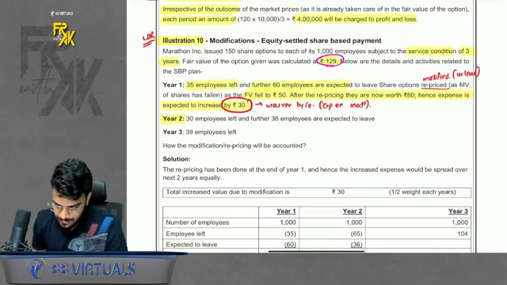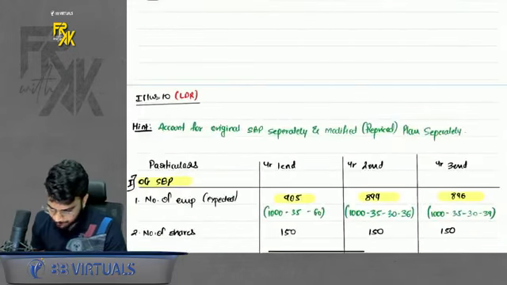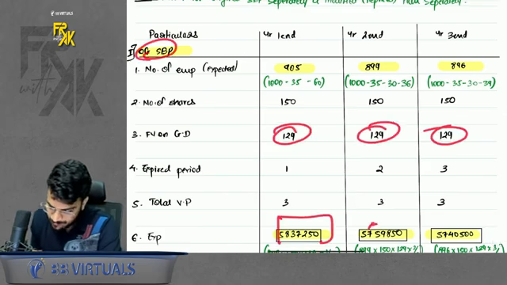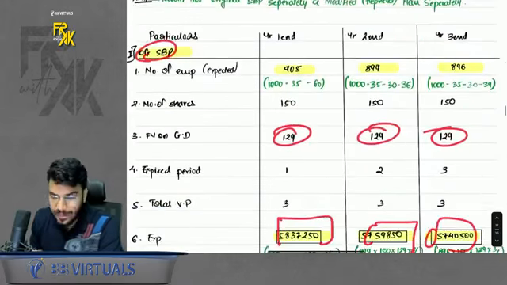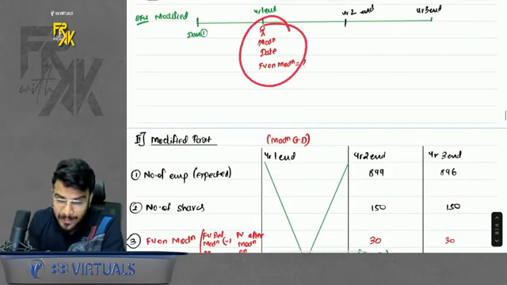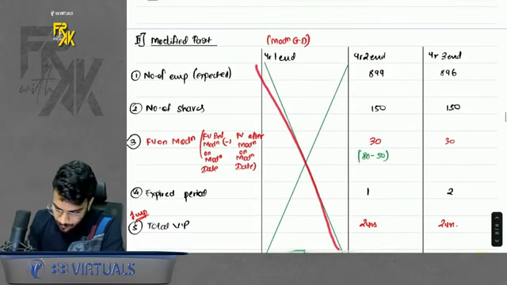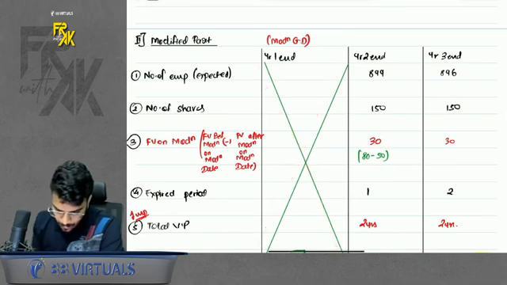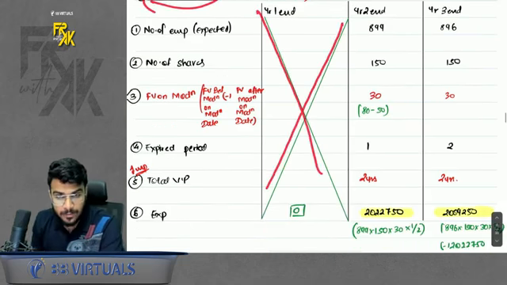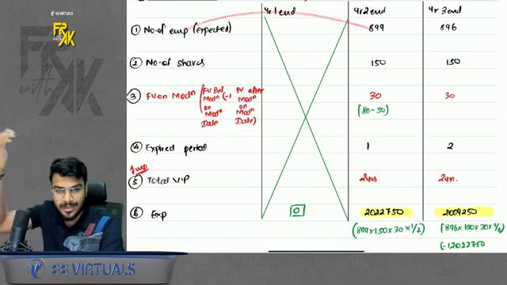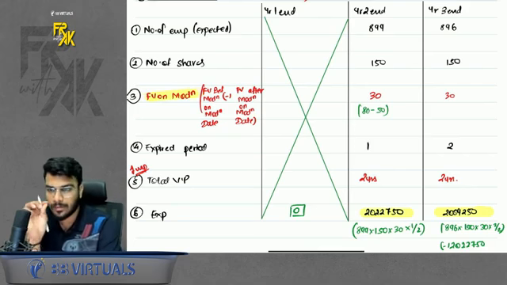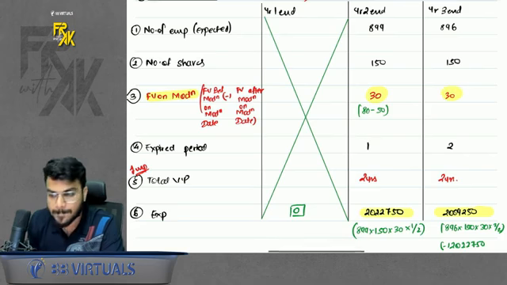Okay. How will I do this? Just see. So prepare two tables for this. One will be for original plan where you will take 129 rupees and calculate the expense for the 3 years. Then can I say you modified on year 1 end? So year 1 end becomes the date for modification. So during year 1 for modification, you will book nothing. Prepare the same table for modified part also, but in year 1 no data will come. Number of employees copy from original SBP. Only the fair value and modification will be the waived amount or the difference amount, that is rupees 30.